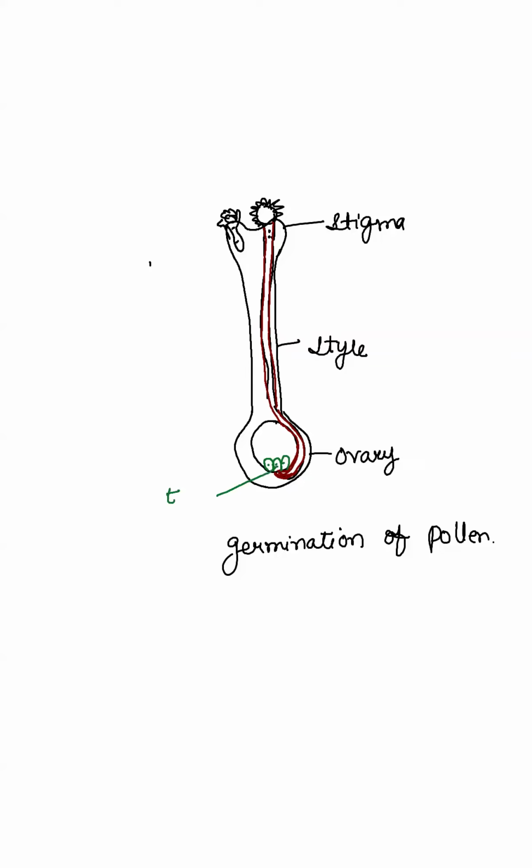Okay? ओवरी के अंदर जो आपने सर्कल बनाया था, एक बड़ा वाला सर्कल, that is ovule. ठीक है? There are 3 cells, okay, total. Egg cell which is present in the middle, and there are 2 cells which are present on either sides. The name of these cells is synergid cells.